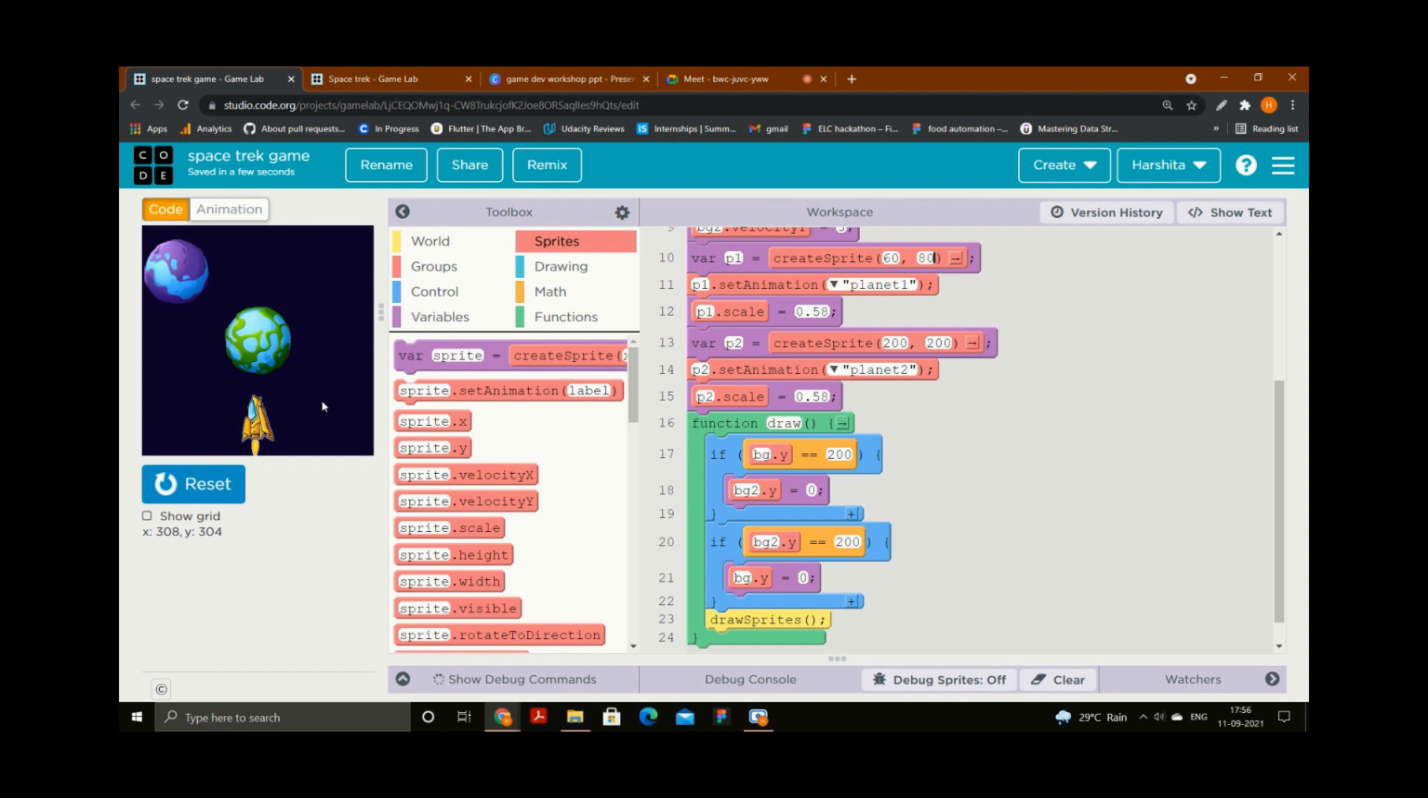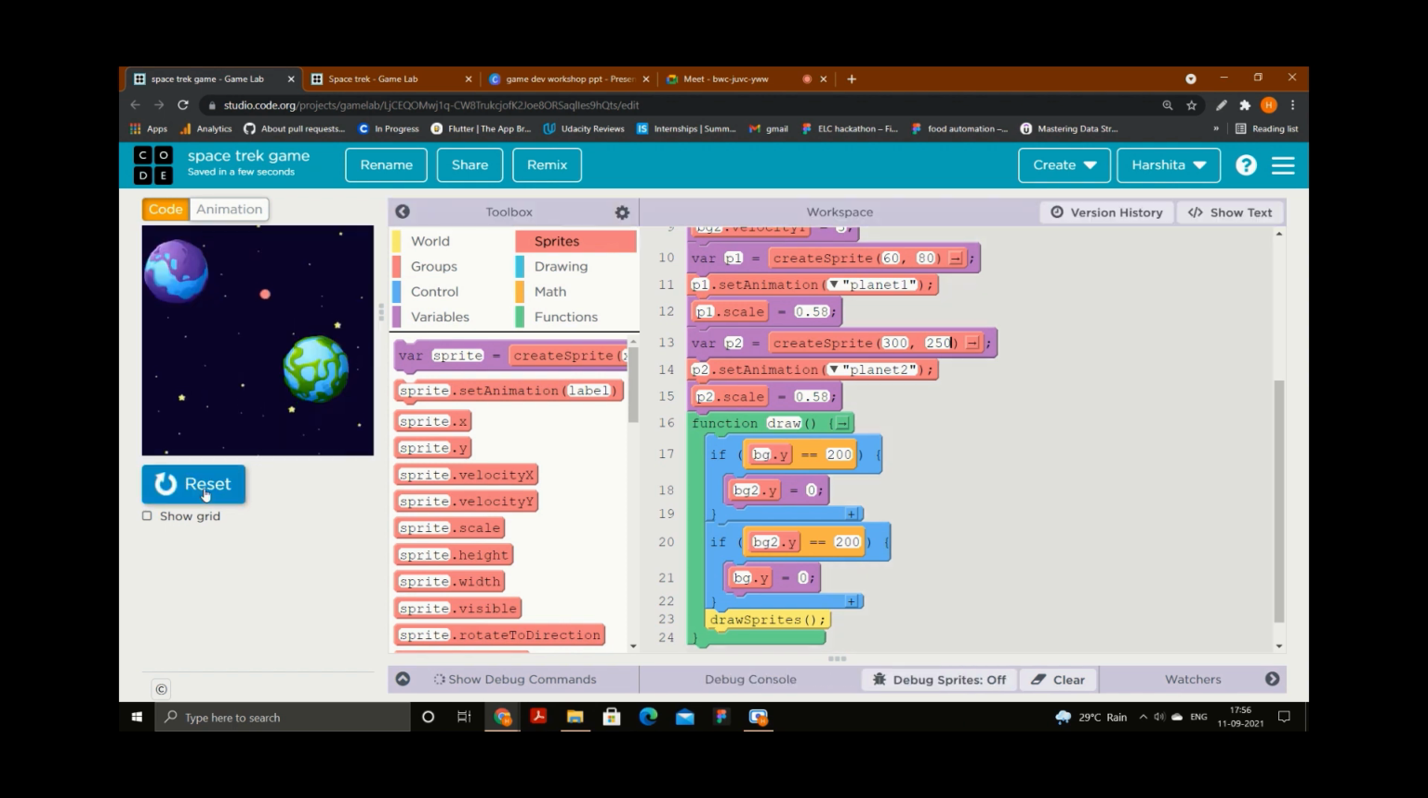And this one will be here. Let's see if I put 300 and 300. Yeah, like that. It's fine. I will slightly decrease the y-axis. It is at the very bottom, so if I keep it to 50, yeah, like that.